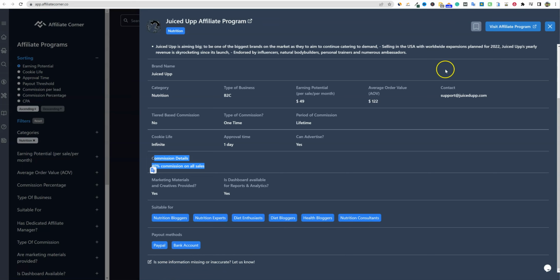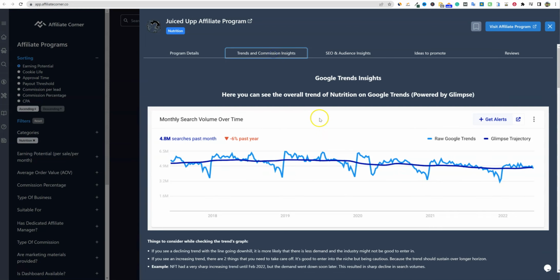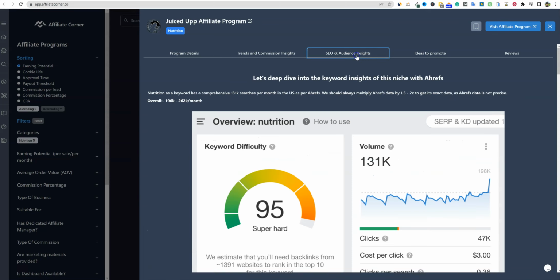I'm wondering if they even have, there's more tabs over here as well. So you can look at the trend. Of course, this is going to be a nice solid trend. And that's cool to see they're using Glimpse. I'm aware of what Glimpse is. It's just kind of like a Google Trends add-on, and it just basically gives it steroids. Super cool. So you can see if it's an evergreen niche, which this is, and it's in the nutrition niche. So that's always going to be an evergreen niche to get into.